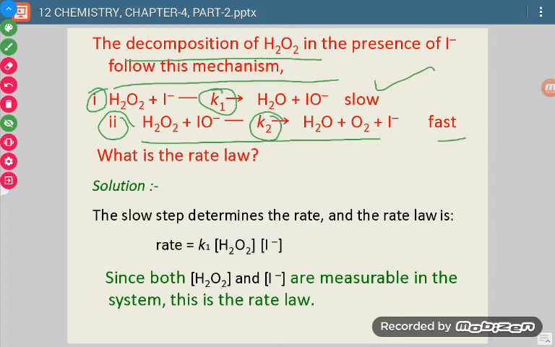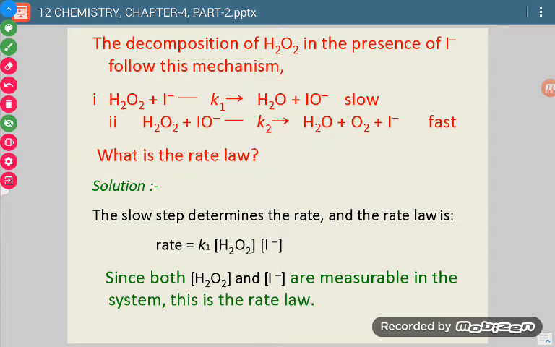In the first step, H2O2 plus I negative, these are reactants. H2O and IO negative, these are products, with K1 as the rate constant. Similarly, for the second step, H2O2 plus IO negative are the reactants, and H2O plus IO2 plus I negative, these are products, with K2 as the rate constant. Now, on the basis of whatever we have studied till now, we will see the slowest step. So this is the slowest step out of all steps.